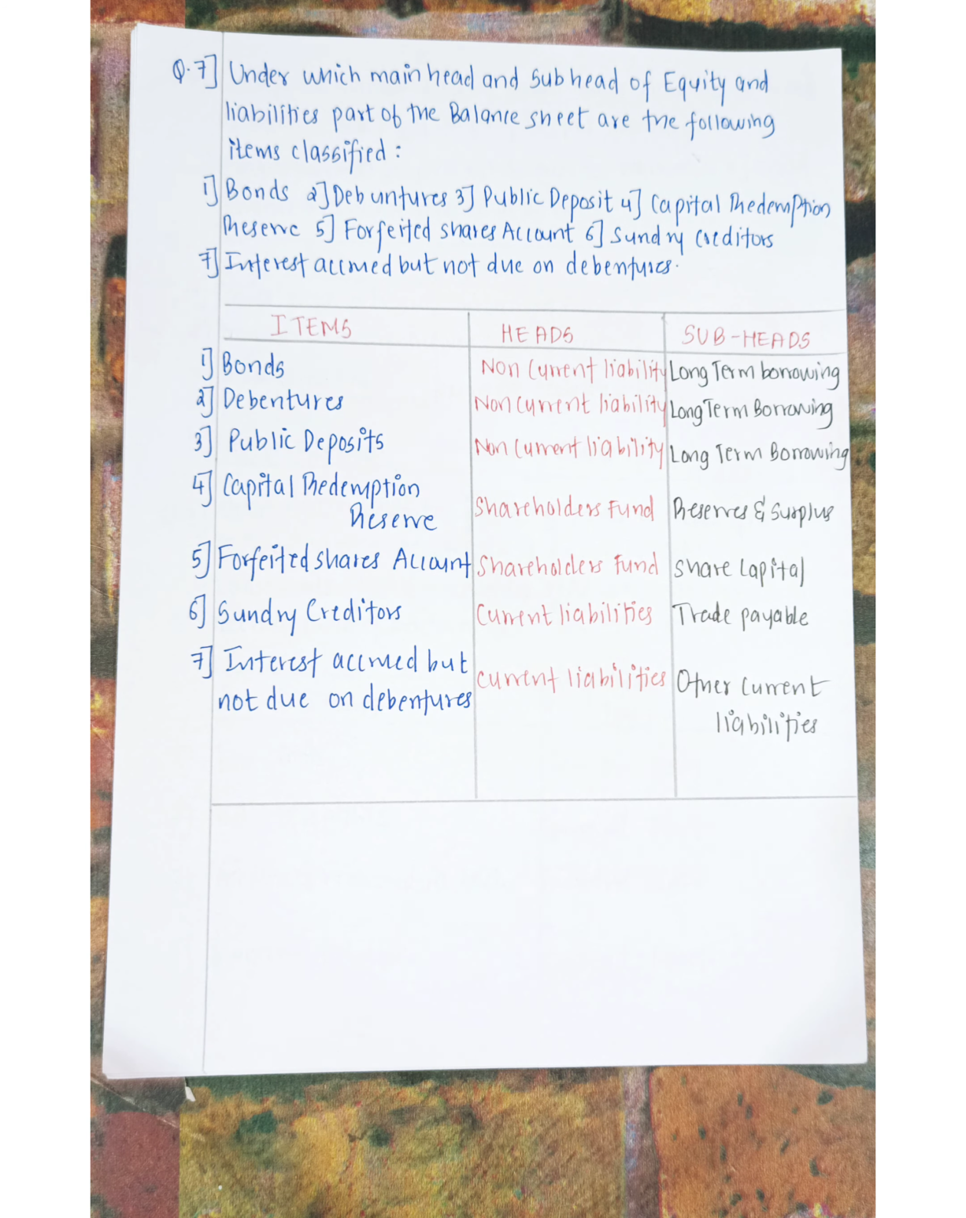Next is forfeited shares account. It comes under shareholders fund and the subhead is share capital. Next is sundry creditors. It comes under current liabilities and the subhead is trade payables. And the last one is interest accrued but not due on debenture. So the major head is current liabilities and the subhead is other current liabilities.